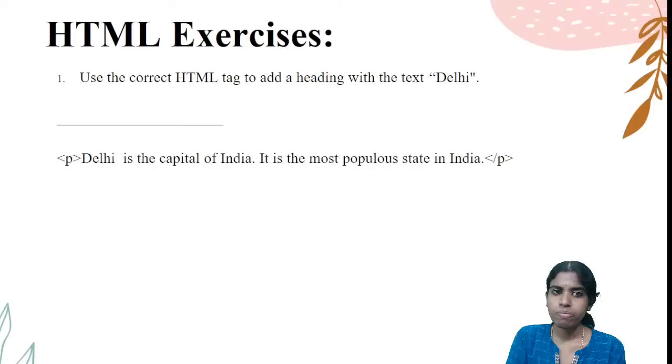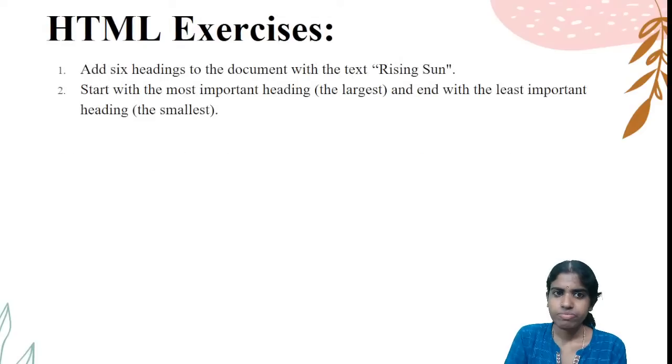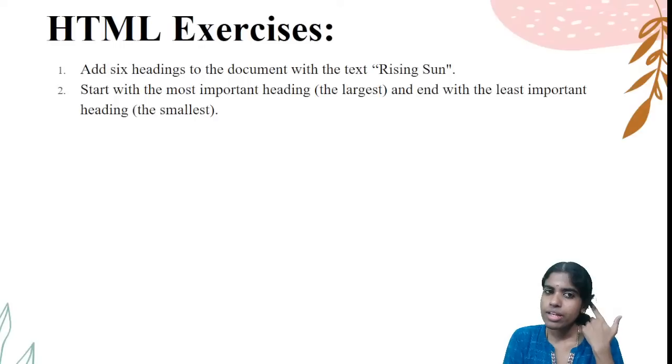Use the correct HTML tag to add a heading with the text Delhi. Take one more exercise. Add 6 headings to the document with the text Rising Sun.